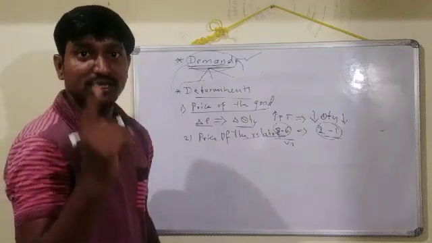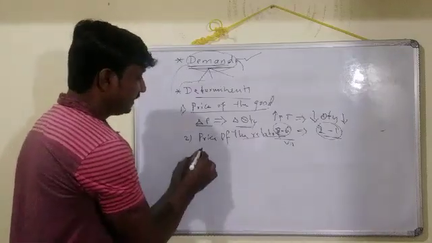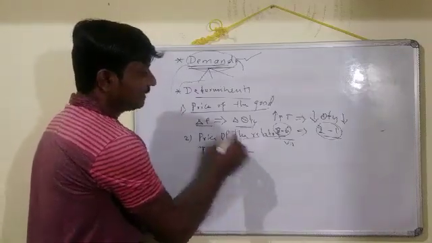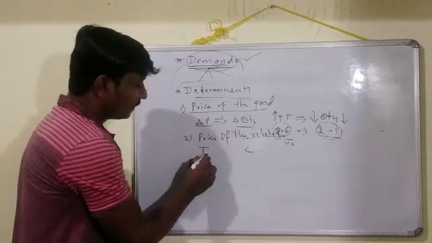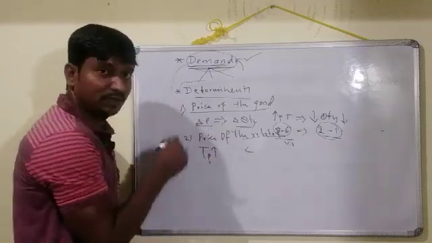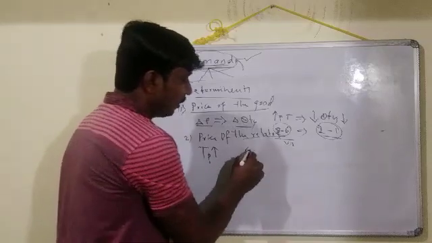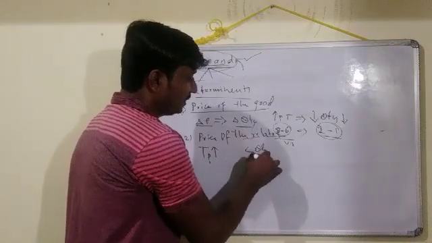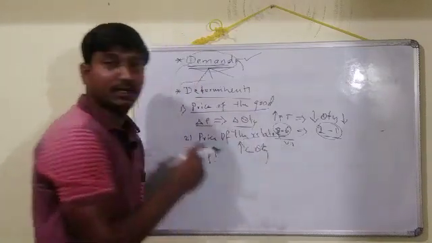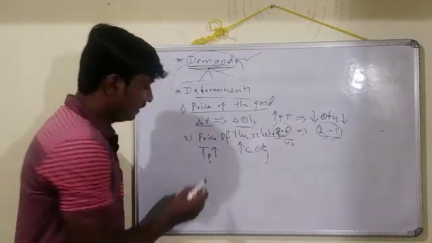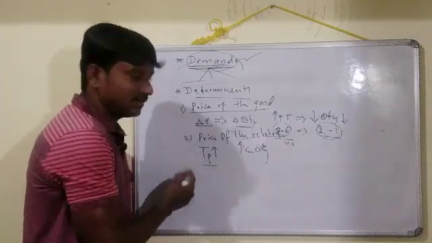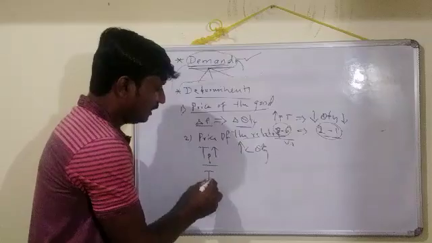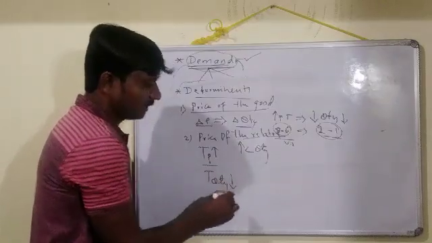If there is a change in the price of related goods, take an example here, again tea and on the other side coffee. So the price of tea increases. If the price of tea increases, then obviously the quantity demanded of coffee also increases. How is it? See, if the price of tea increases, then immediately the tea quantity is going to decrease.